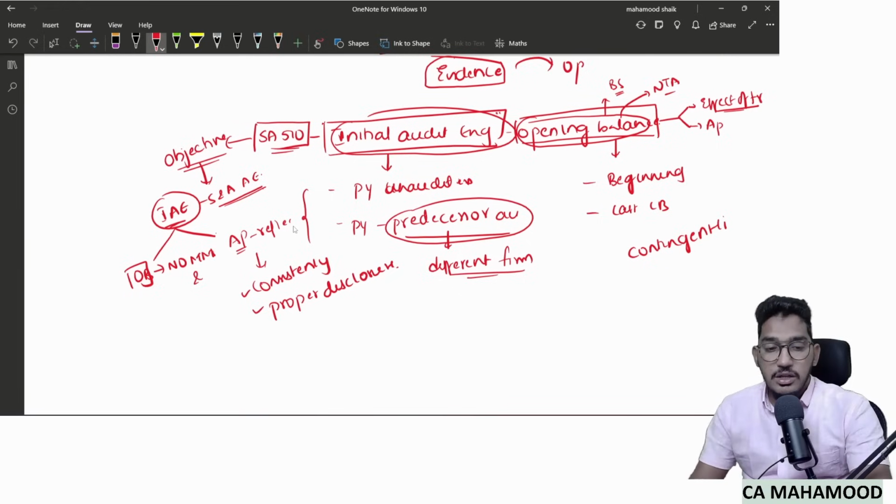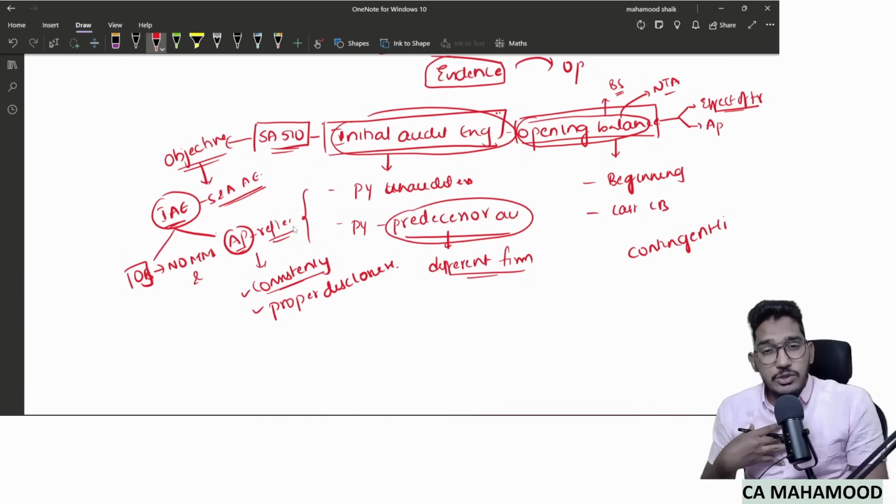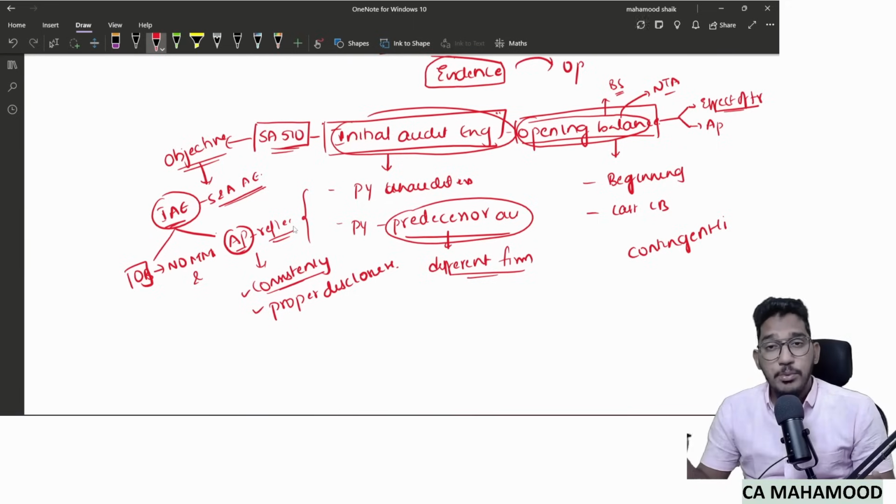So two things here: opening balances should not contain any material misstatement, and the accounting policies reflected in opening balances should not be changed without any valid reason. If there is a valid reason because of which accounting policies are changed, then as an auditor I need to check whether the change in accounting policy has been properly disclosed in the financial statements as per applicable accounting standards.